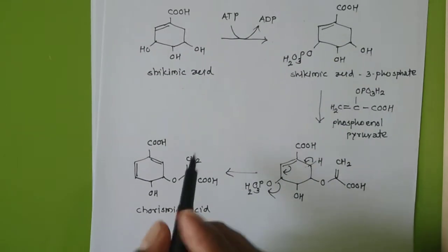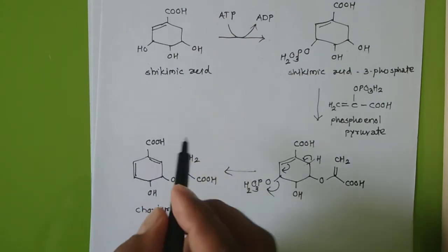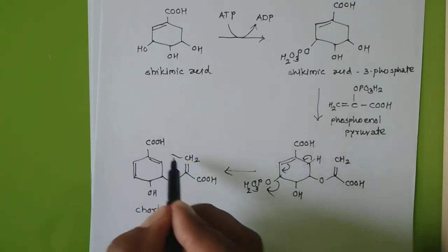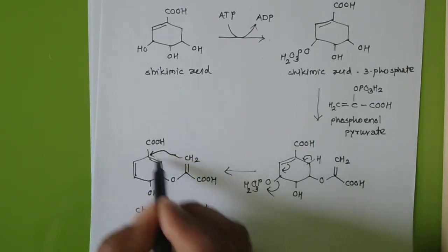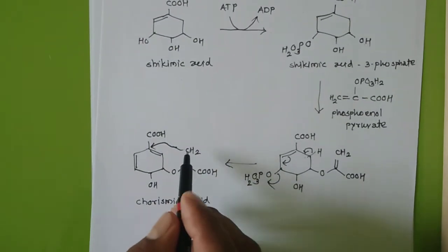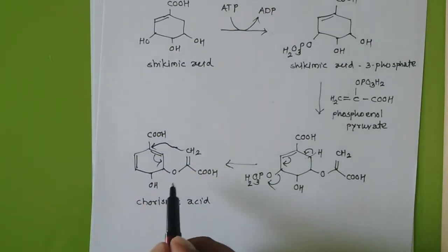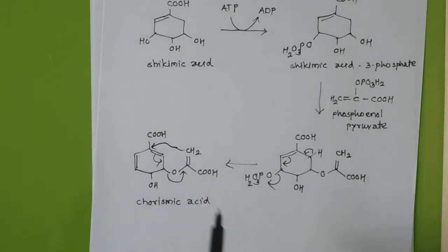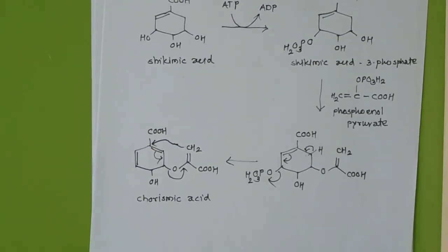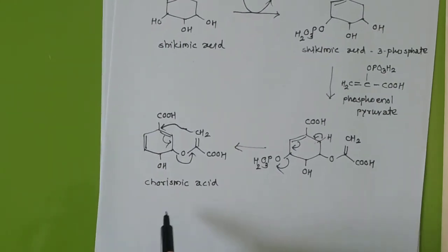See, this double bond will have attacked, this CH2 group will attach here. Next time I will use the color pen. Okay, so at least for this part you will enjoy. Okay, so chorismic acid, so there will be some displacement.